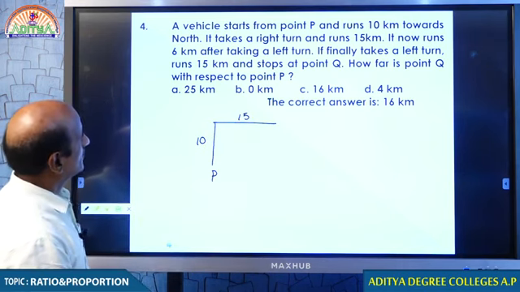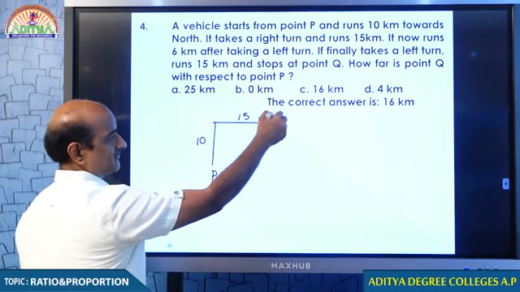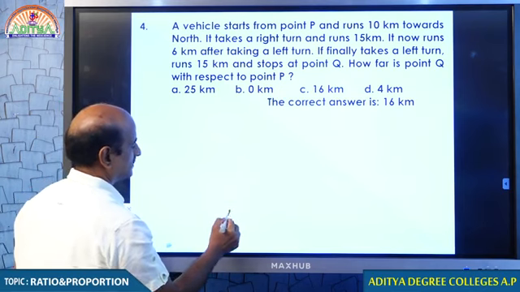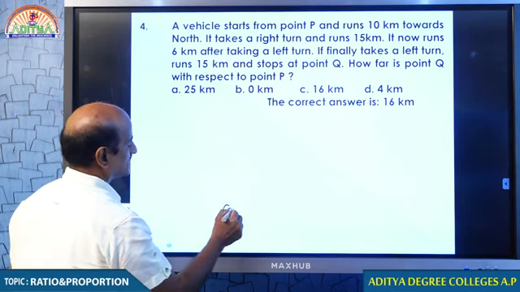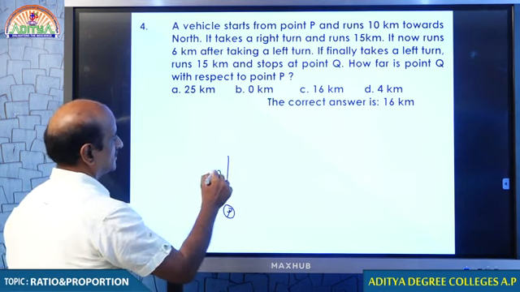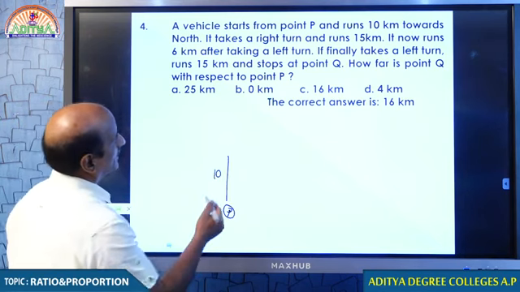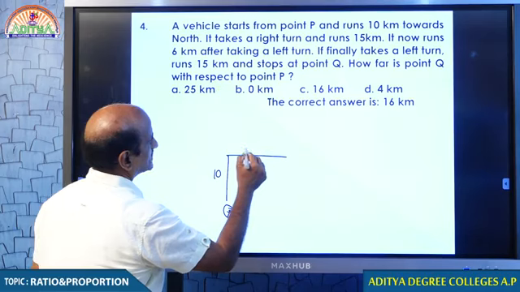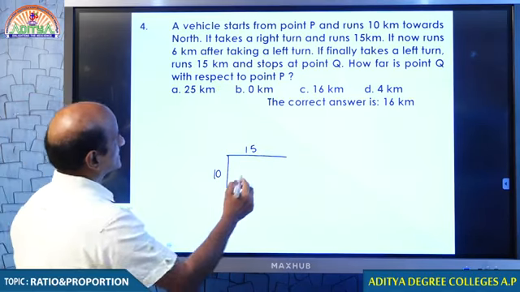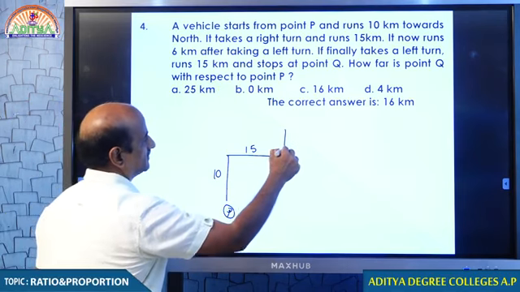Now, he runs 6 kilometers after taking a left turn, left in the sense over there. So, here is P. From starting point P, he runs 10 kilometers in north direction. He takes a right and walks 15 kilometers. He now runs 6 kilometers taking a left turn.